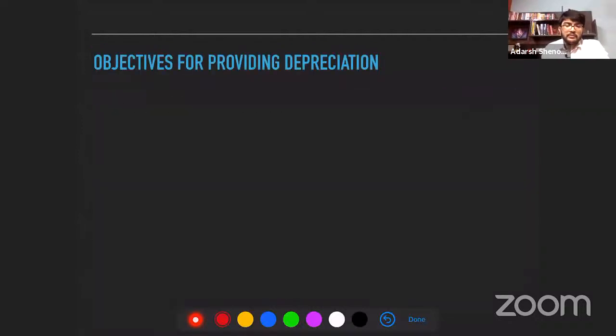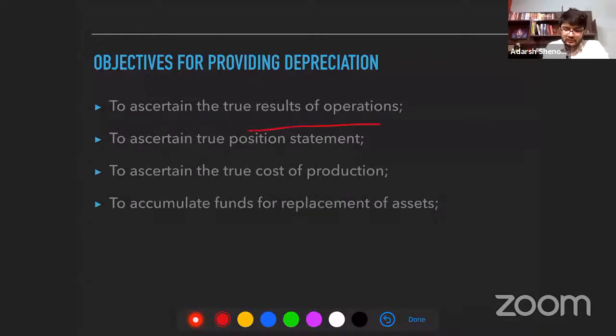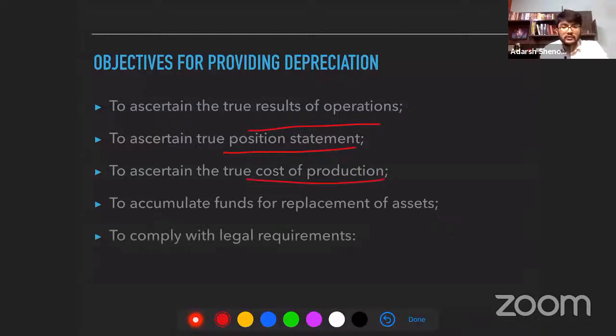Objectives for providing depreciation: true results of the operations of the business. It gives you the true position statement, that is, what the actual value of that asset is, determinable using this depreciation concept. It also helps you know the cost of production. When you're producing something, you're not spending just towards the raw material, you're also using machines to produce it. For example, to make this glass, not just the glass material was used; they have used some machine also to make this glass. So the cost of production will include that machine cost also. You have to apportion that machine cost also, in terms of depreciation.